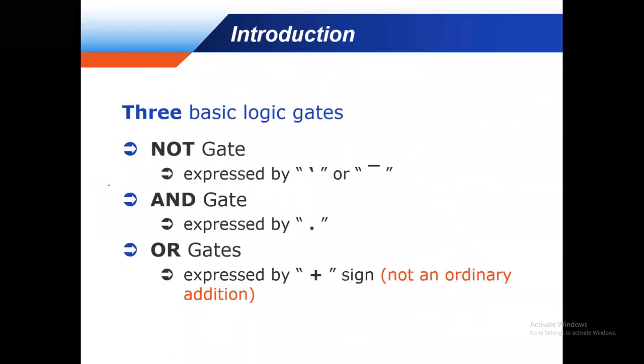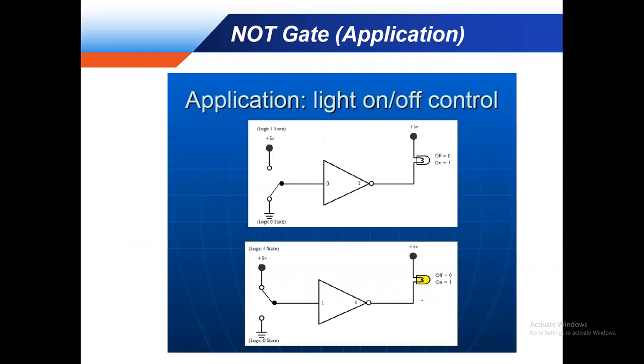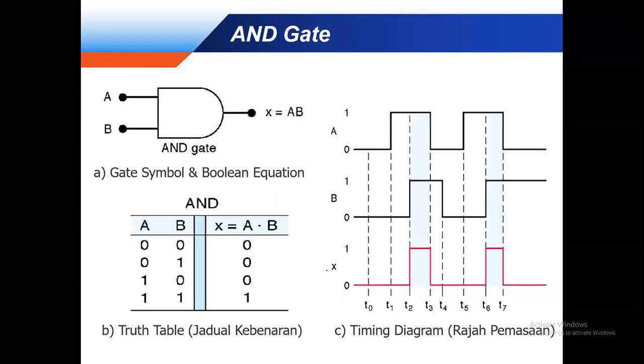So the NOT gate is the inverse. The dot means AND or multiplication, which we already declared, and the logical sign plus is OR. This is the NOT gate truth table. The output is reversed. Now the truth table for the AND gate.